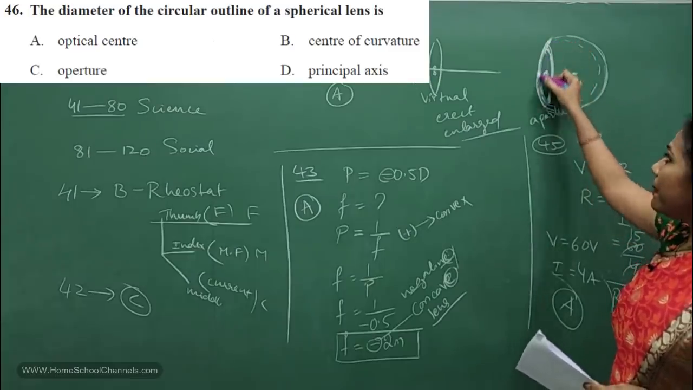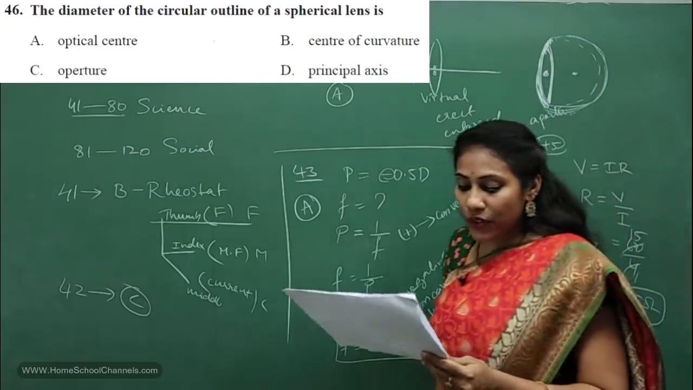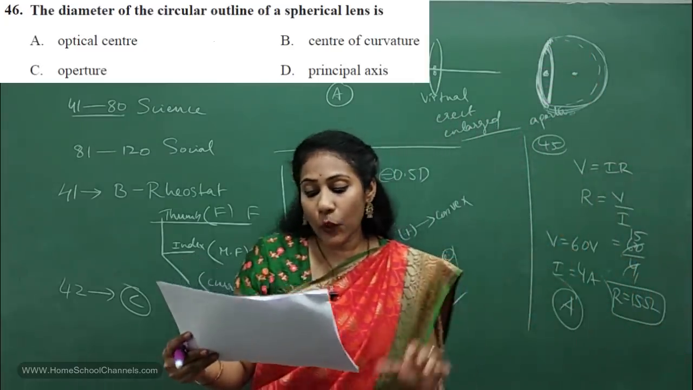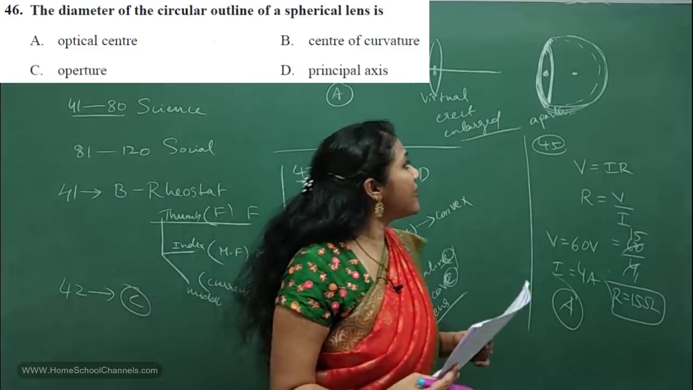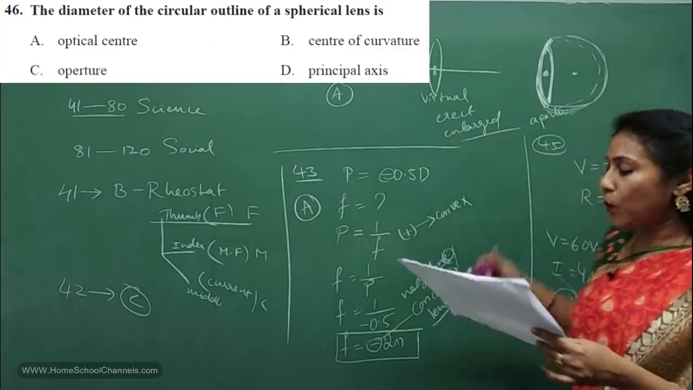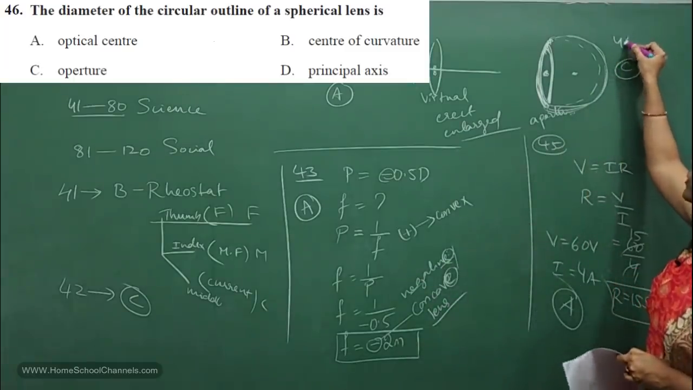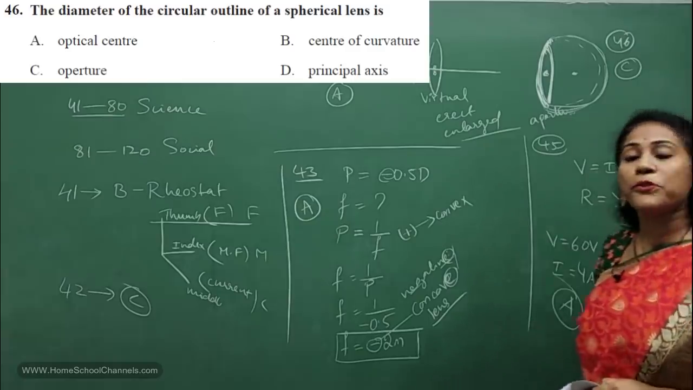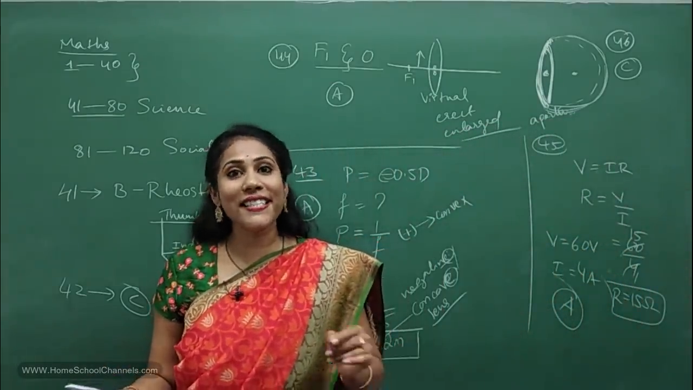Okay, and what is aperture? This is what we call aperture, right? So the diameter of circular outline of a spherical lens is called aperture. So what is the answer here? The answer is option C. Okay, so for 46th question, the answer is option C. Clear? So let's go for 47th question.